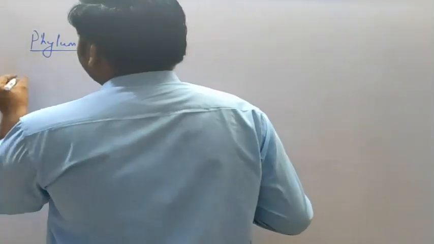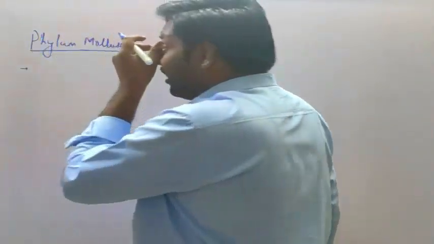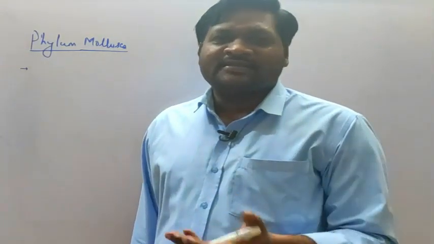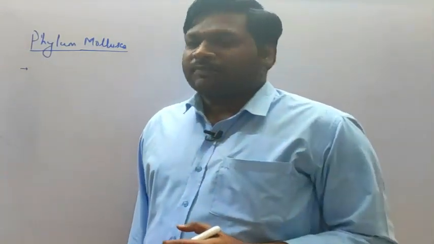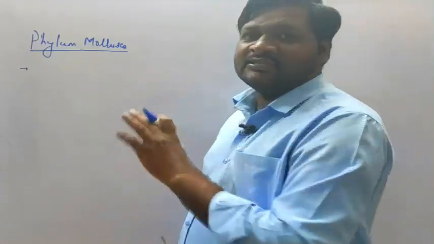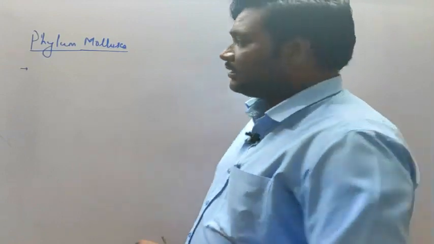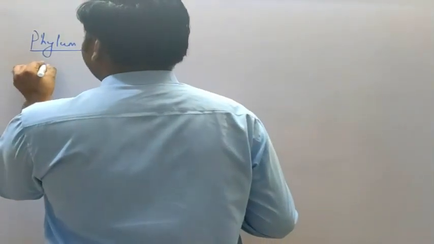So let's start. In the earlier phylum, Arthropoda, we discussed that it is the largest phylum, consisting of around 9 lakh species. Here, it is the second largest phylum, which consists of around 60,000 species.